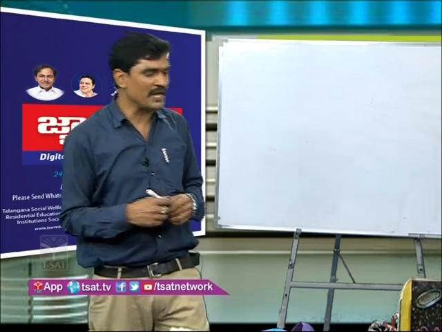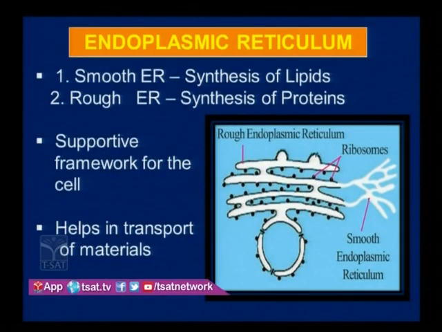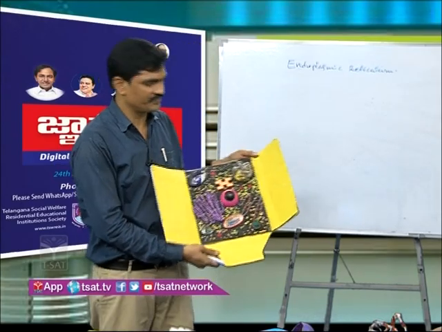Yes, endoplasmic reticulum. The next cell organelle is the endoplasmic reticulum. It was discovered by K.R. Porter in 1953.